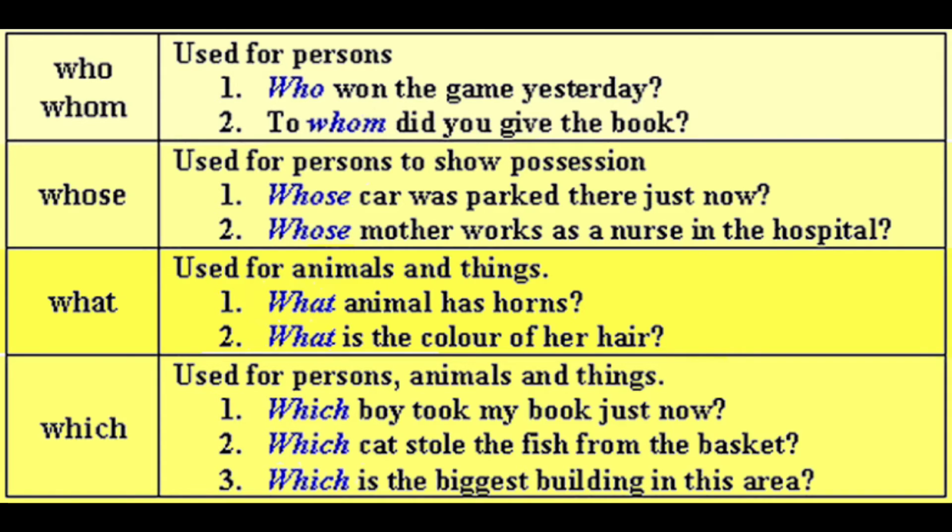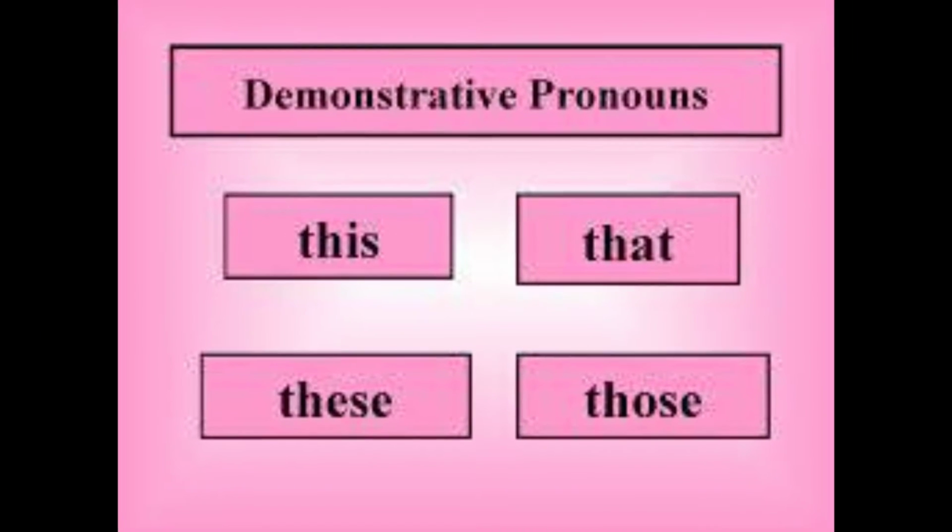So children, as given in the examples, you can use interrogative pronouns to frame questions according to the situation. And now let's move to the next pronoun, that is demonstrative pronoun.